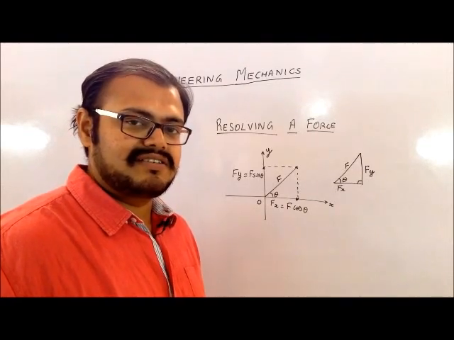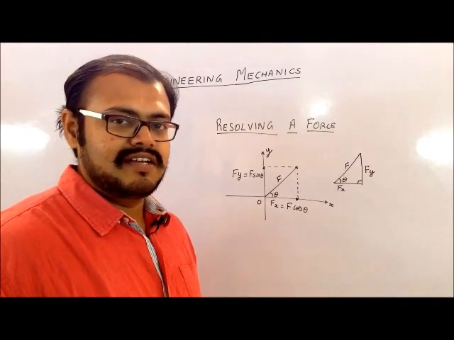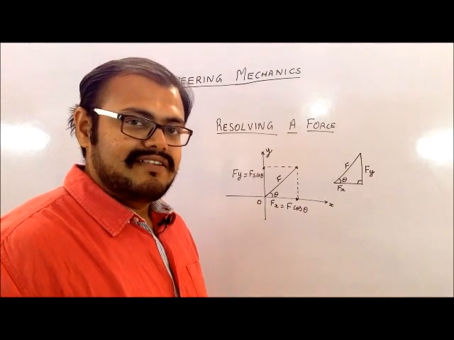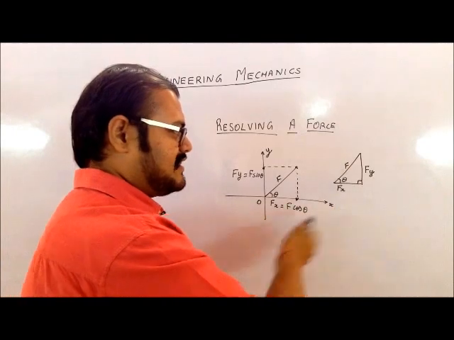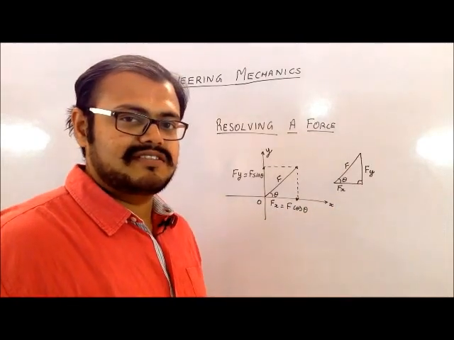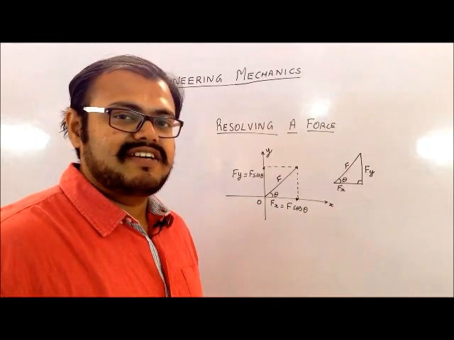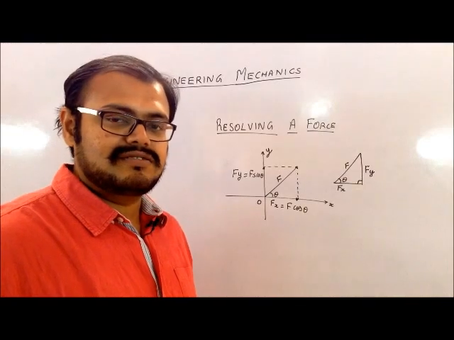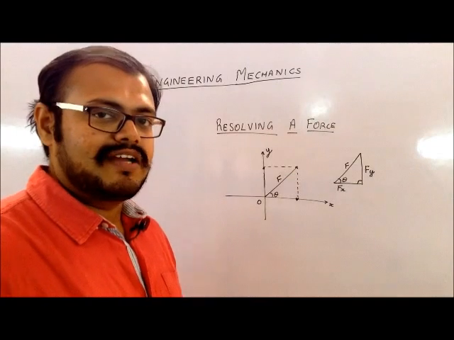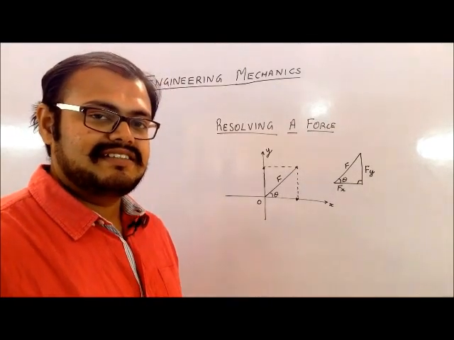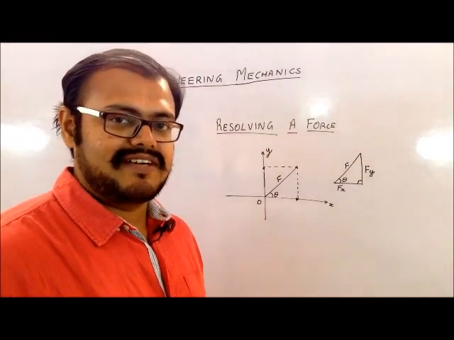it can be in any quadrant. So it can be in the third quadrant, it can be in the fourth quadrant. So how can we resolve it every time? Every time we cannot draw this triangle for every force, because the force system can have, let us say, 5 or 6 forces. So every time the triangle drawing part is very difficult. So let me say in generalized form how to find the x and the y components.